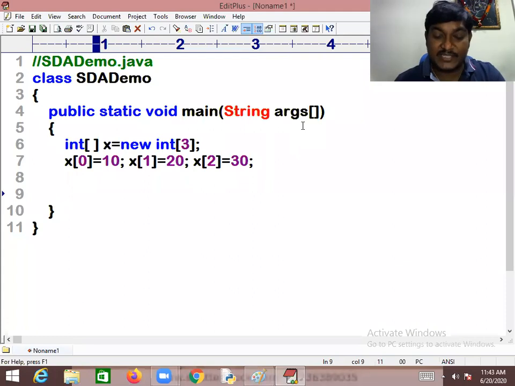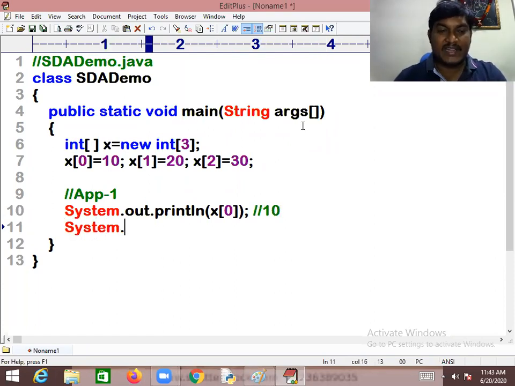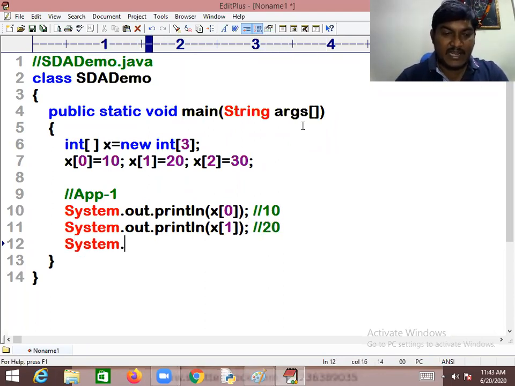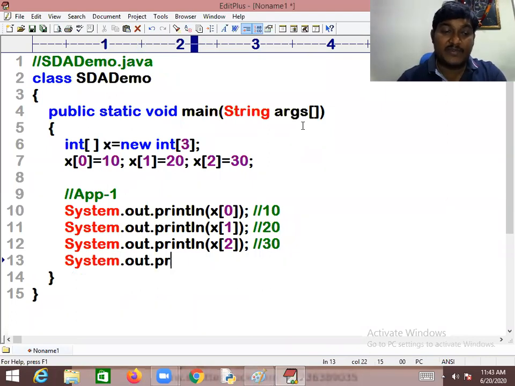We have different approaches in writing. This is approach 1. I want to get the value there with System.out.println(x[0]). Then you will get the value at x[0], which is 10. In the same way, I'm writing System.out.println(x[1]), then you will get the value at x[1]. Similarly, System.out.println(x[2]) gives the value at x[2]. I hope you understood, ladies and gentlemen. This is fine, and it is really good whenever you want to access a particular value existing in an array.